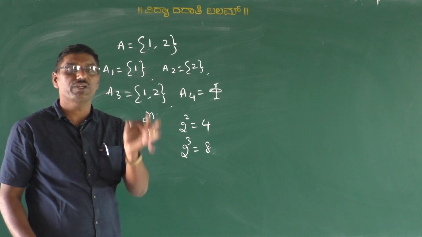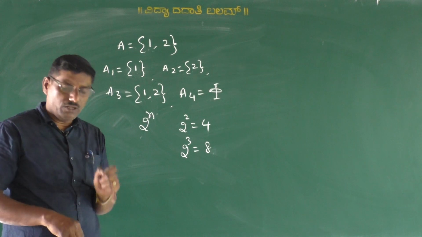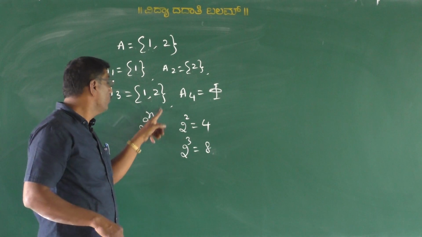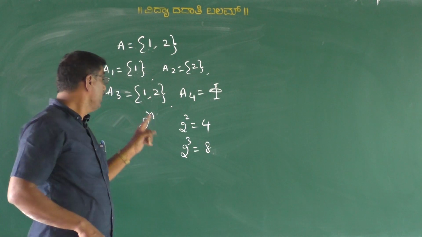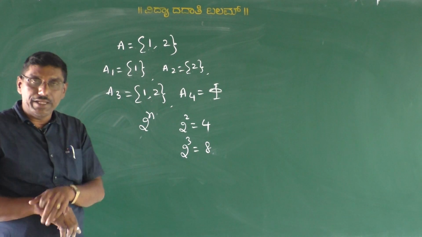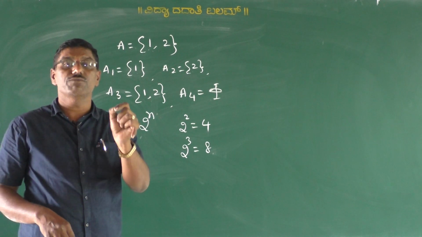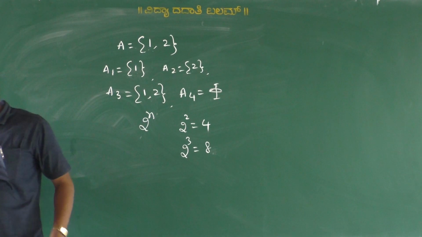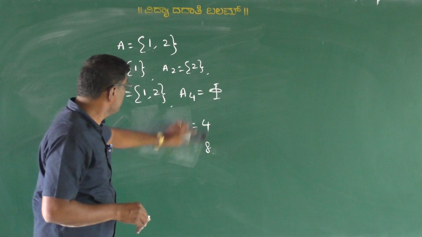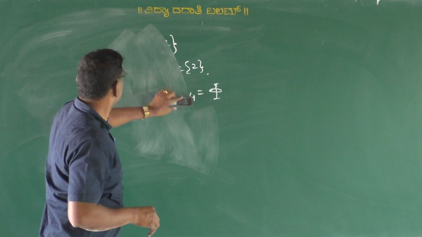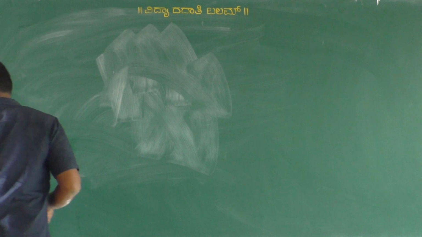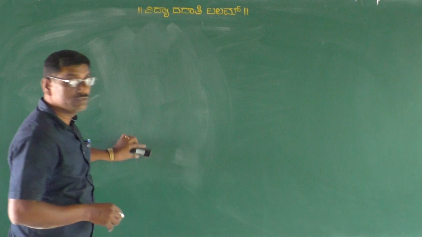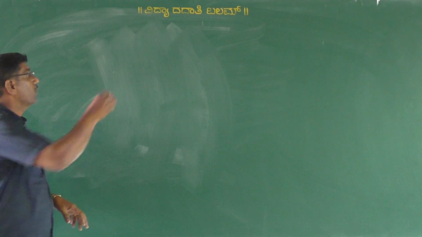That is the number of subsets of a given set. To find out the number of subsets of a given set, we use the formula 2 to the power of n. Here n indicates the number of elements of a given set. Are you understood, all of you? Yes, okay. Sir, what we call number of elements of a given set? My dear students, for that we know one word, that is cardinal number of a set, my dear students. Cardinal number of a set.